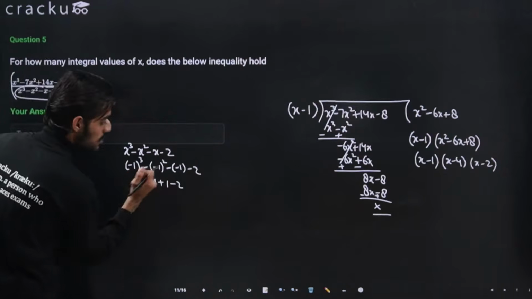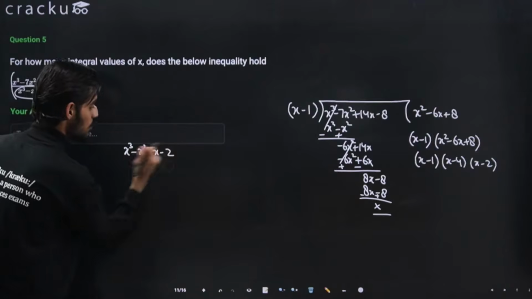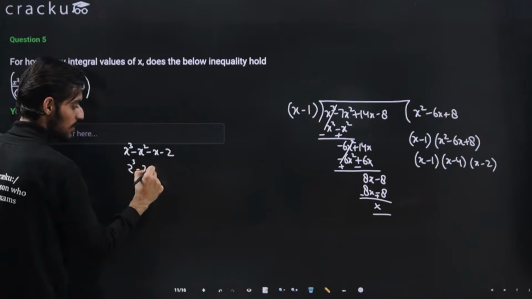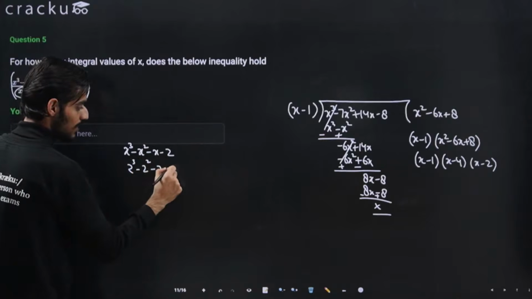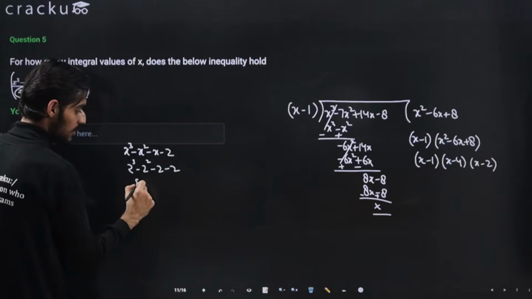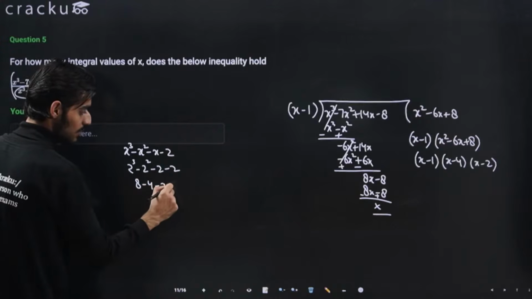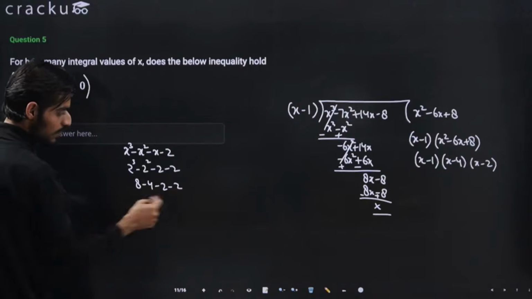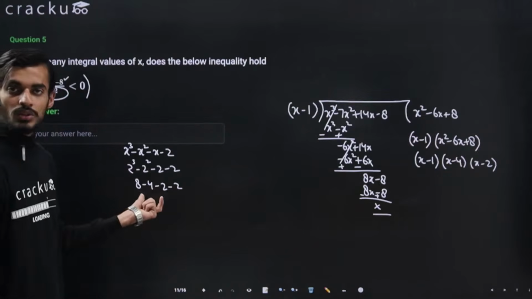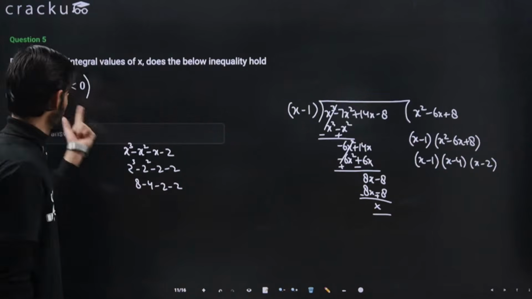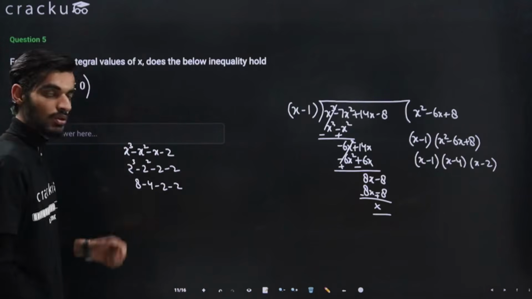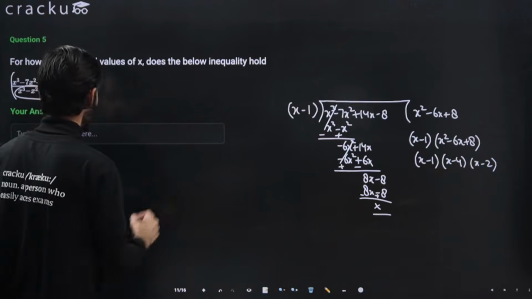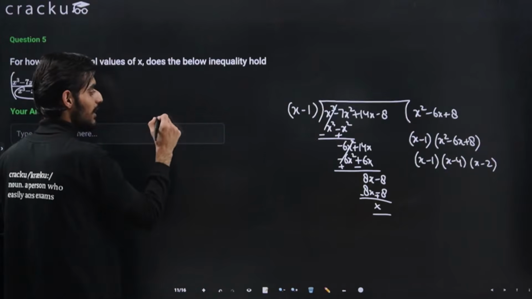We need to check at 2 also now, putting the value as 2. So this will come out to be 2 raised to power 3 minus 2 raised to power 2 minus 2 minus 2. This will be 8 minus 4 minus 2 minus 2. Yes, so 8 minus 8 is equal to 0. So we are able to figure out one root of this cubic equation, that is 2. So we will do the same division for this cubic equation also, because 2 is the root, so we will divide it by x minus 2,